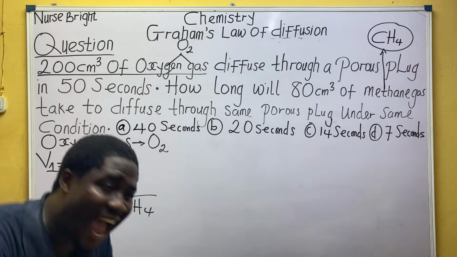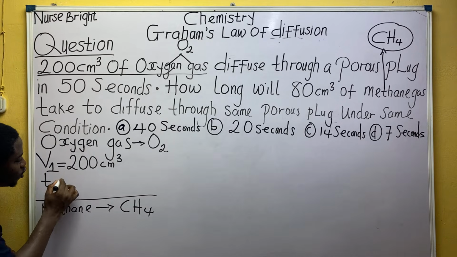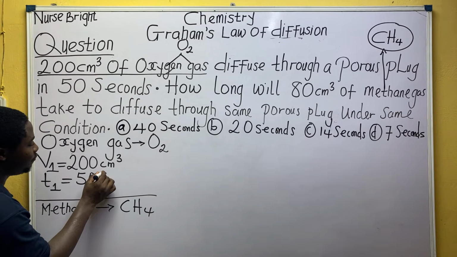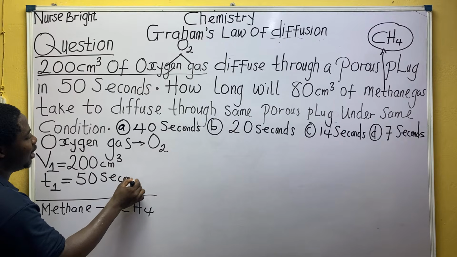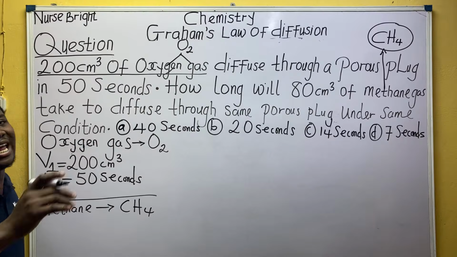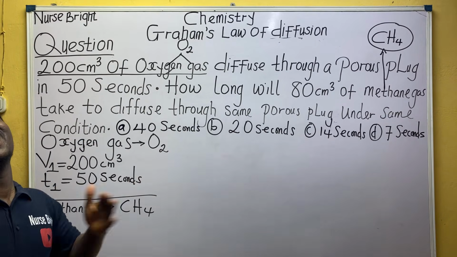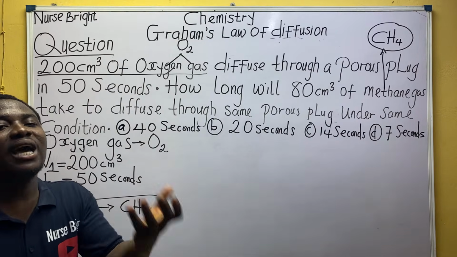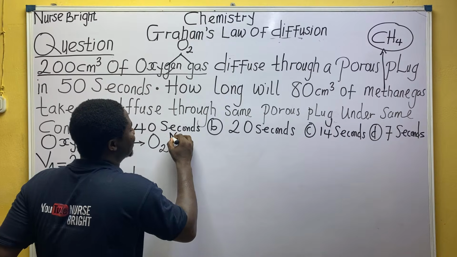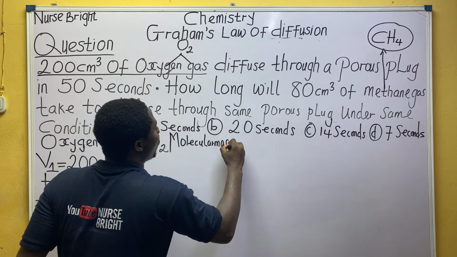So what was the time it took this gas to diffuse? That is the first time we saw in the question, and it was 50 seconds. Full stop. Before we move on, did they not give us the gas? They gave us. So from the gas given to us, we can simply get our molecular mass.